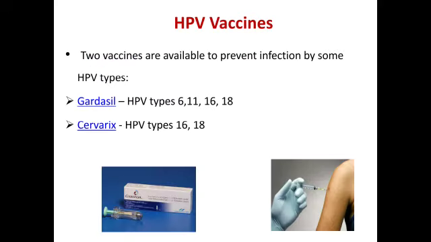Two recombinant vaccines are available to prevent infection by some HPV types. They are Gardasil and Cervarix. Gardasil consists of antigens from human papilloma virus types 6, 11, 16 and 18. Cervarix consists of antigens from types 16 and 18.